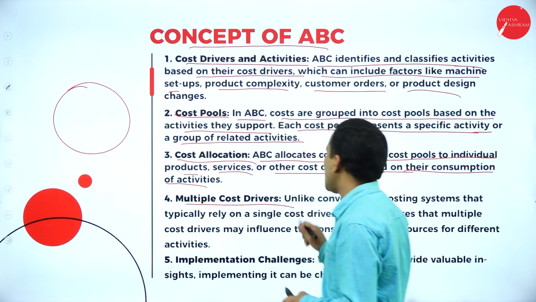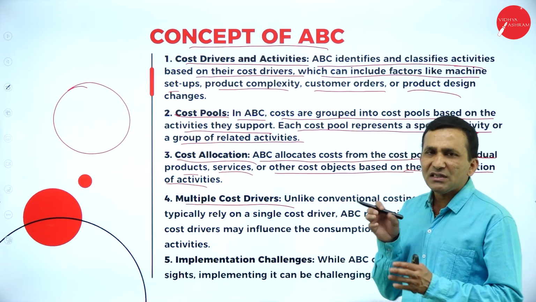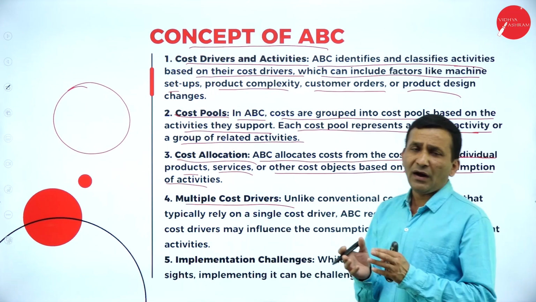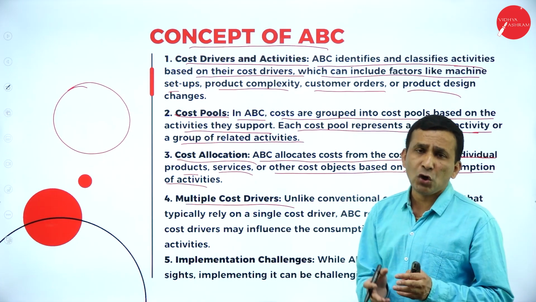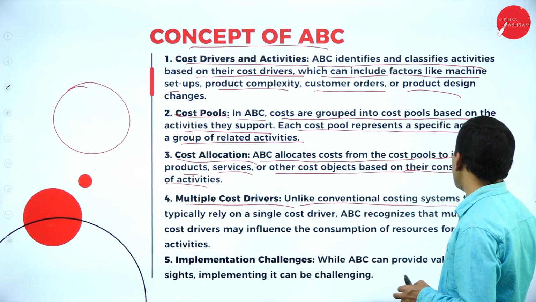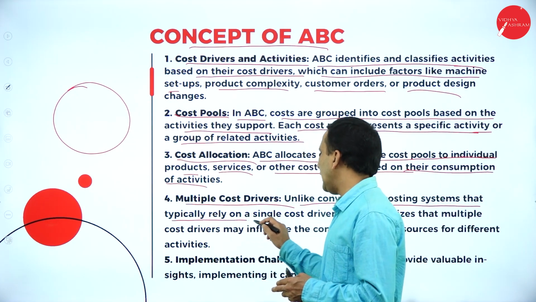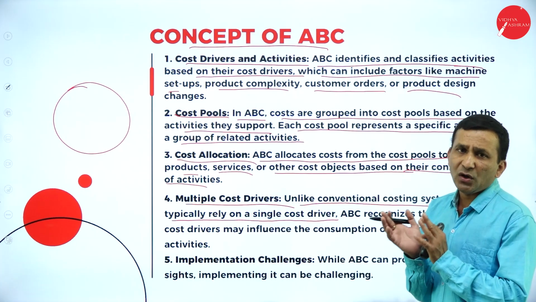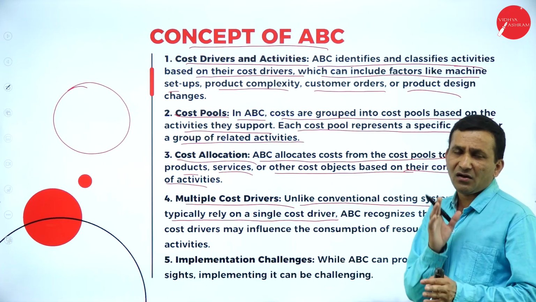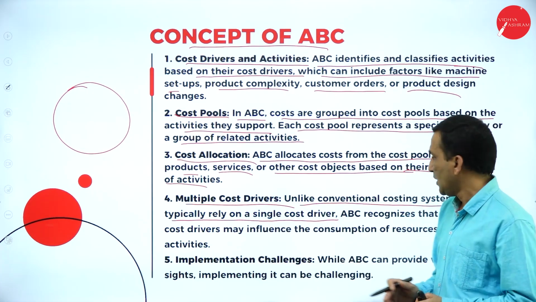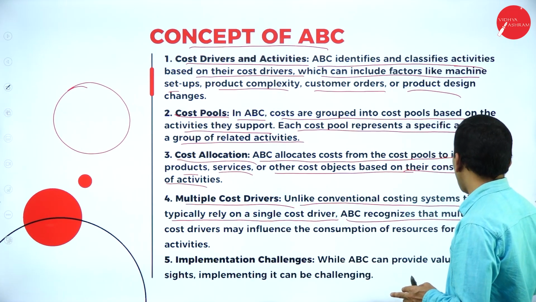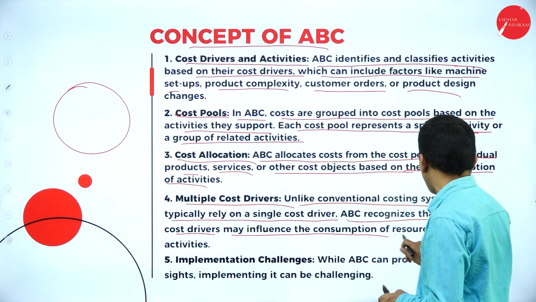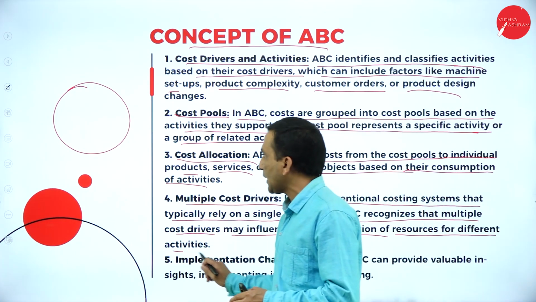And if the same product has multiple cost drivers applicable, we need to find out using activity cost. Unlike conventional costing systems that typically rely on a single cost driver, either labor cost or material cost, ABC recognizes that multiple cost drivers may influence the consumption of resources for different activities.